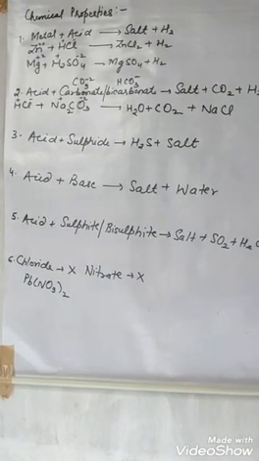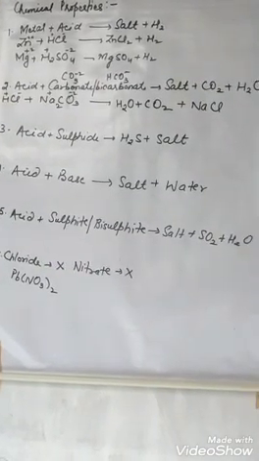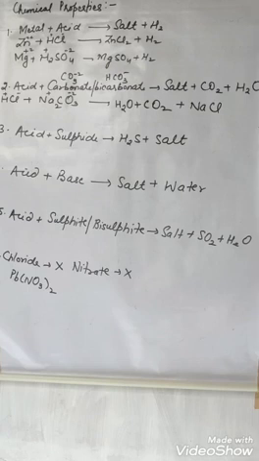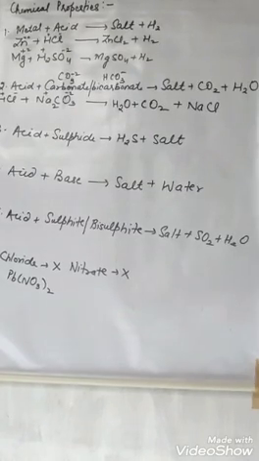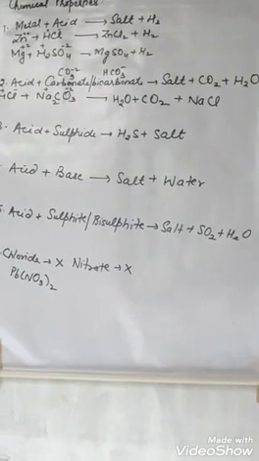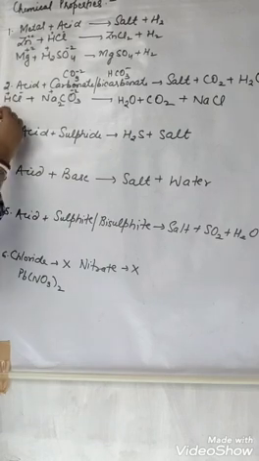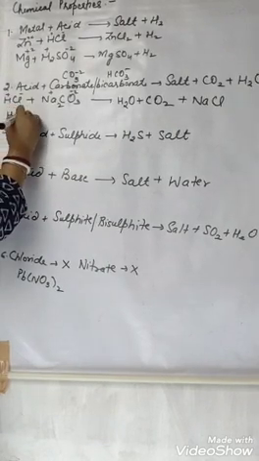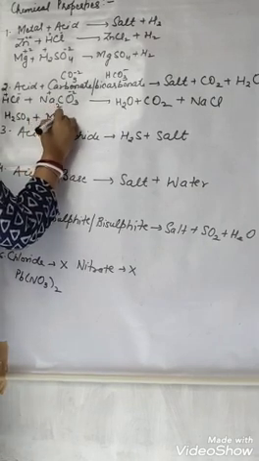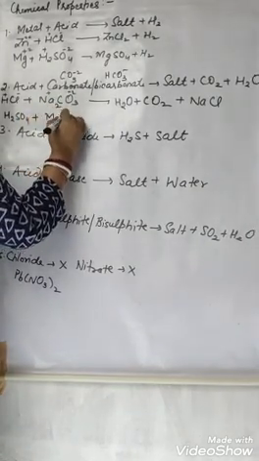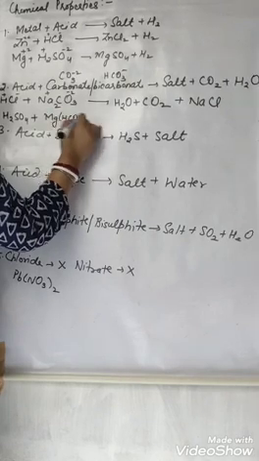So what will you observe here? Brisk effervescence of carbon dioxide. You will have to write this when an acid reacts with any carbonate or bicarbonate. Suppose we are taking H2SO4 and a bicarbonate, Mg(HCO3)2.